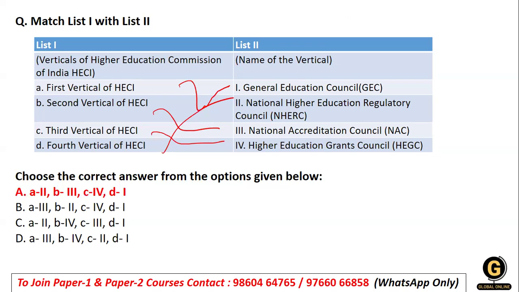The accreditation body will have the norms which help ensure the institute is accredited. The next one is the grants commission, which talks about funding and financing, and the last one is the general council, which talks about the final expected learning outcomes, right?